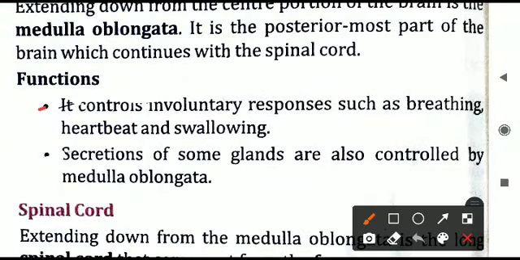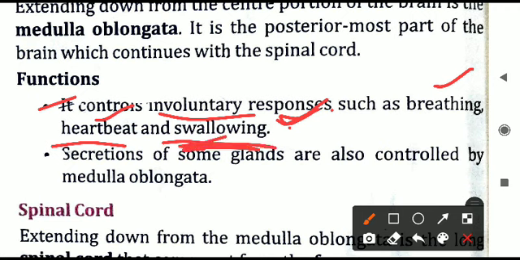What is this medulla doing? It controls involuntary responses such as breathing, heartbeat, swallowing, whatever involuntary things our body is performing. So all these are controlled by the medulla only. Breathing, you are breathing in oxygen and releasing CO2. It is happening automatically, but actually it is being regulated or controlled by the brain, and that is the medulla oblongata part of the brain. Second, heartbeat. The heart is pumping the blood regularly. We are not doing anything. This is being controlled by the medulla oblongata. Swallowing of food. Whatever you eat, it is swallowed by us.